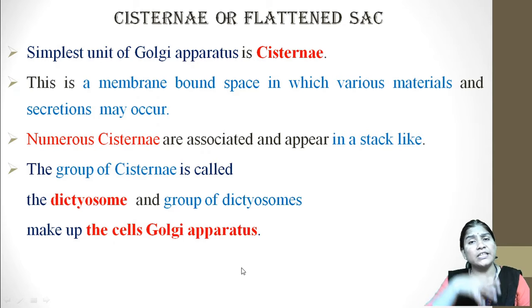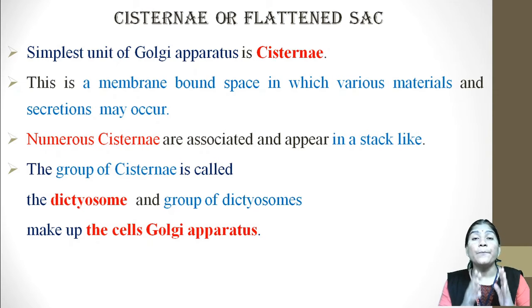The cisternae are the simplest unit of a Golgi apparatus, a membrane-bound space in which various materials and secretions occur. They are arranged parallel to each other in a stack-like manner.